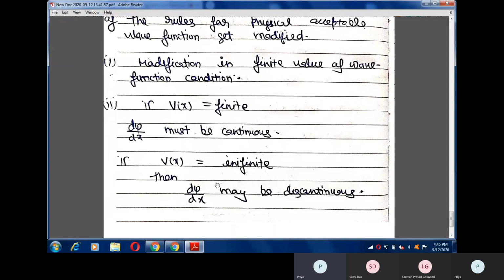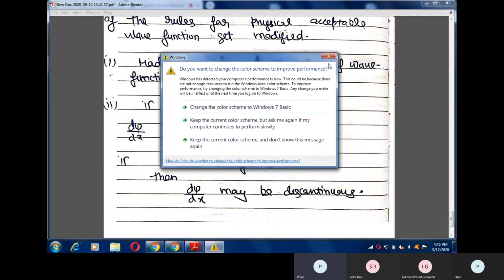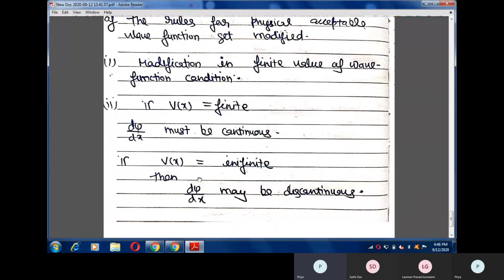Suppose V of x equals infinity and our function does not satisfy the derivative property, that the derivative is discontinuous. Even then we can accept that function as a physically acceptable wave function in quantum mechanics. I will discuss these modifications in the rules of physically acceptable wave functions in the next video.